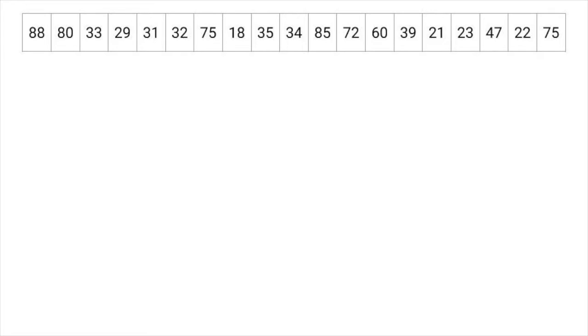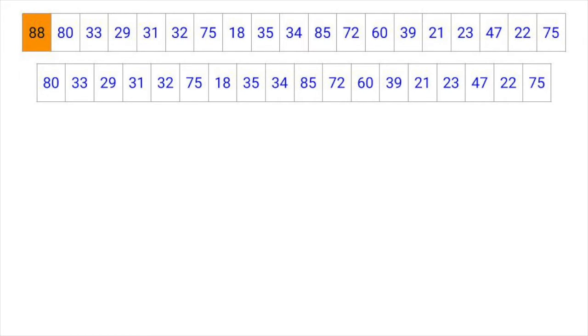The worst case, however, is that we happen to pick pivots each time that can only remove one element from consideration. If that happens, then this algorithm can run in O of n squared. This is the very worst case, though, and we'd have to be extraordinarily unlucky for that to happen. For space complexity, the algorithm takes O of n space, since we need to build the pivot lists.